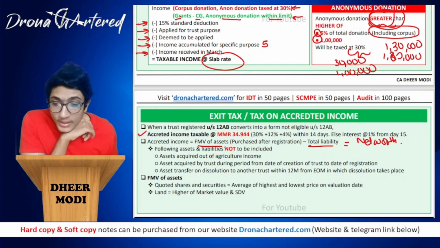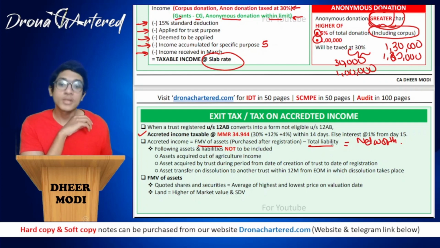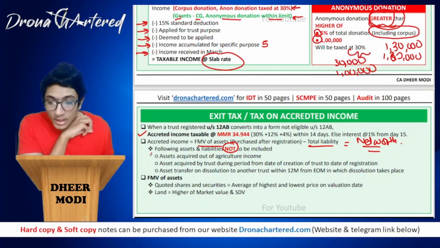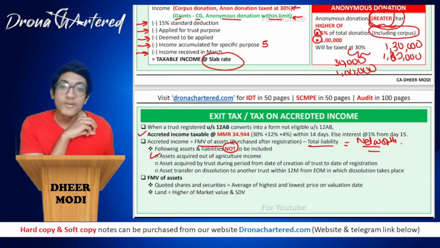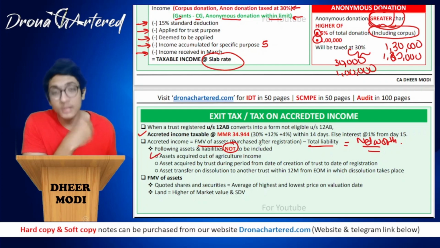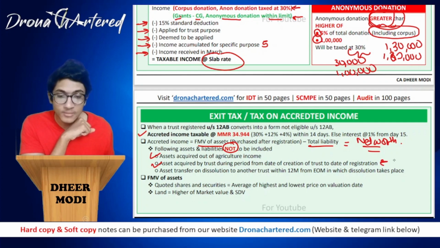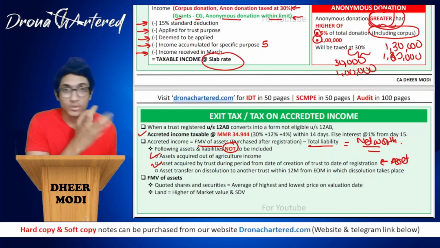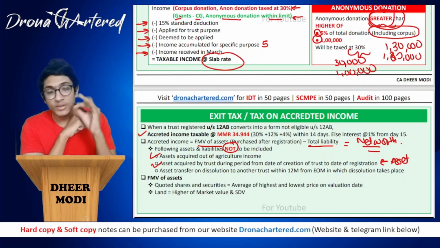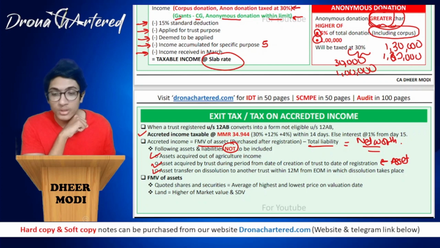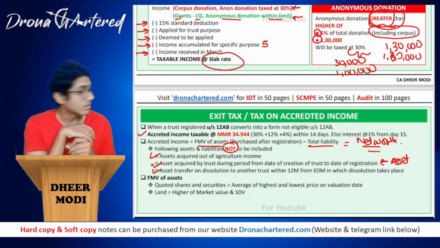The following assets and liabilities do not have to be included while calculating net worth. Which do not have to be included? First is assets acquired out of agriculture income, because agriculture income itself is exempt. Any assets acquired by the trust during the period from date of creation of trust to date of registration. That means assets that were purchased before registration, because you did not get any benefit on these, you will not be including this for the purpose of accredited income.